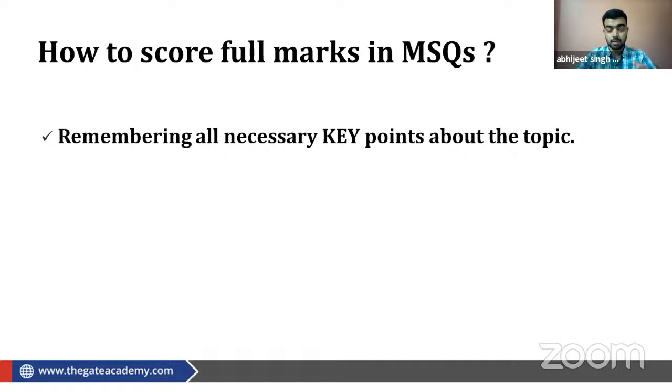Why am I telling this? Because this time, if they ask a theory question, and you don't remember any one of the points, facts or conclusions about the topic, and they give an option from that particular part, then out of four options, for one option you have no knowledge, and you will only have knowledge of the other three. So there is a large chance of getting the answer incorrect.